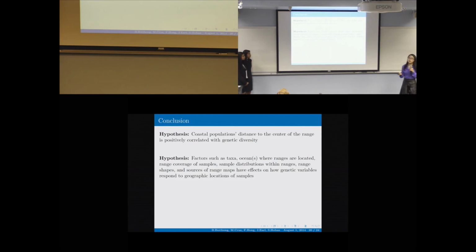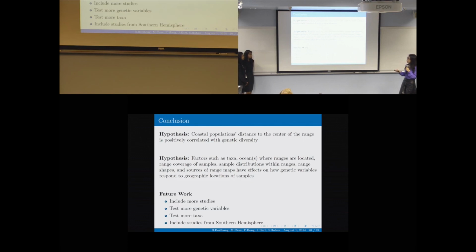However, in order to use geographical distribution as an explanatory factor of genetic diversity with confidence, we have to look at different taxa, range dimension, the sample distribution, and so on. So in other words, the complexity of this study prevents us from making any assertion or generality. So in the future, we would like to include more studies, especially those that focus on different taxa, that take samples from the southern hemisphere or south of the center, and also use other genetic markers.